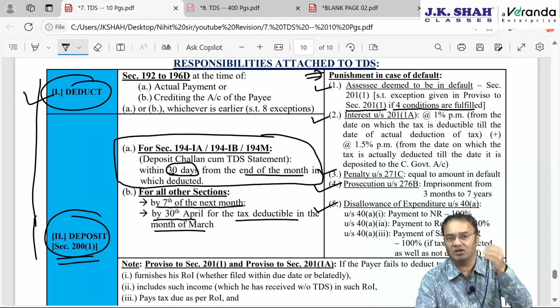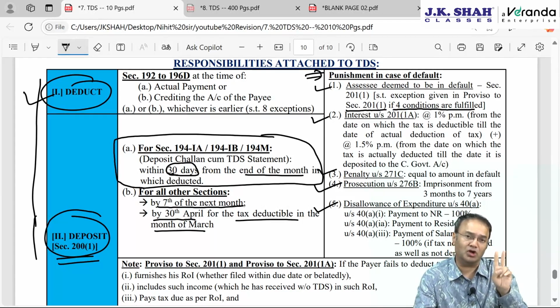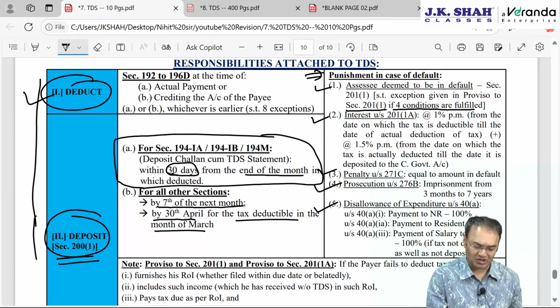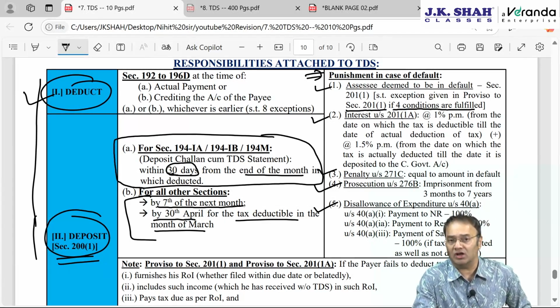Number 1, tax is not deducted by 31st March of the financial year, by year ending, or number 2, deducted but not deposited on or before the due date of filing IT return, and not necessarily by 7th of the next month or 30th April. If tax is not deducted by year ending, or tax is deducted but not deposited on or before the due date of filing IT return, then disallowance will be attracted.